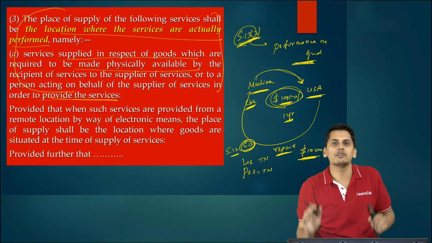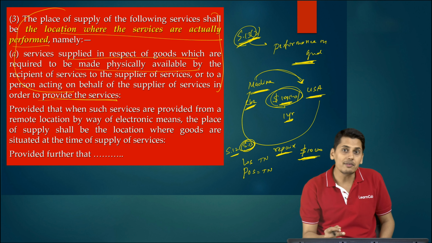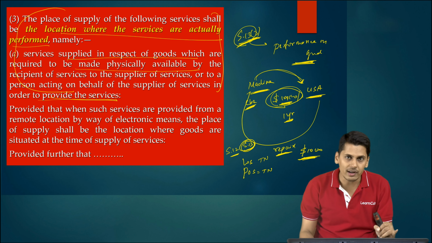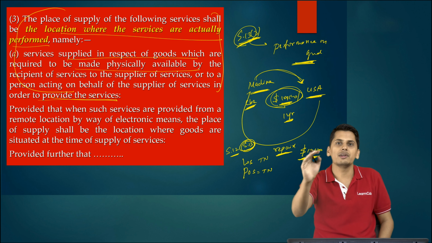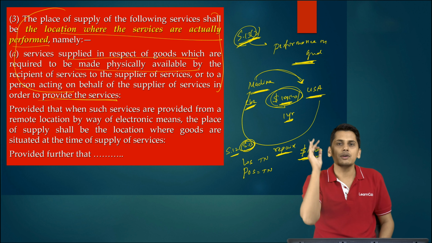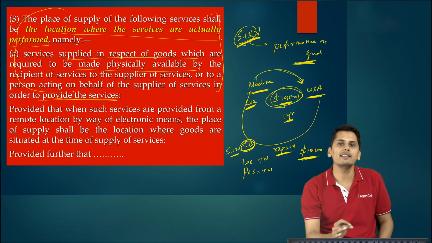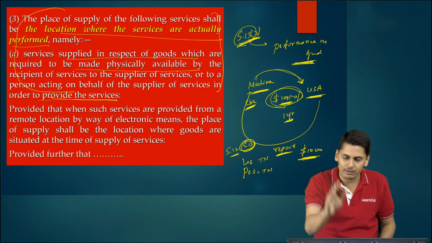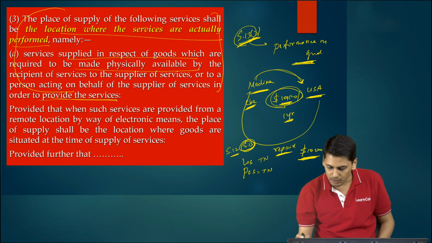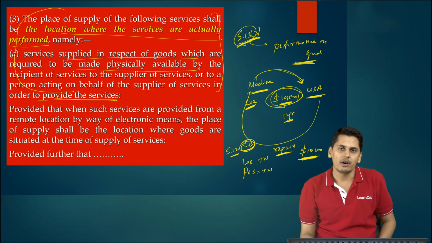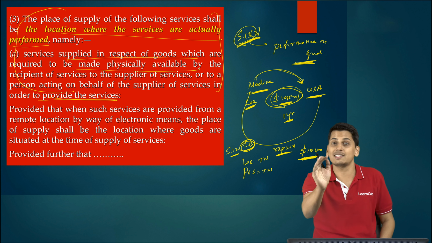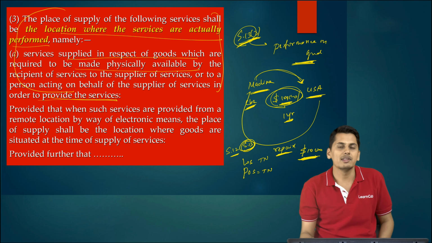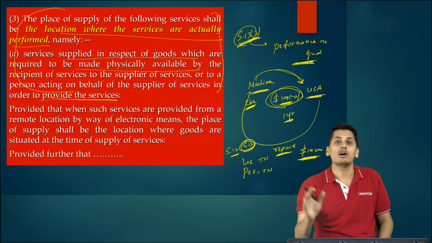Friends, is it an export of service? Please understand, is it an export of service? The answer is no. Because for a service to qualify as an export of service, service provider in India, in this example, yes. Service recipient outside India, in this example, yes. Place of supply should be outside India. Only then it results into an export of service. Maybe the other two conditions are satisfied. That is, amount is received in forex, $1,000 received in forex, and both of them are not merely establishments of distinct persons. All conditions are satisfied excepting that the place of supply of this service happens to be in India. So friends, it is not an export of service.